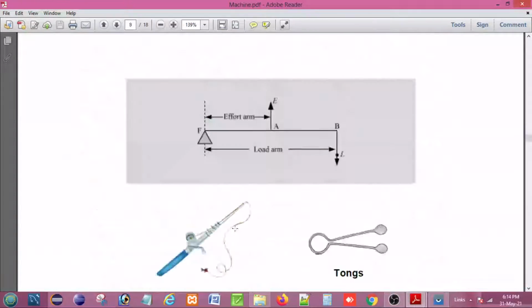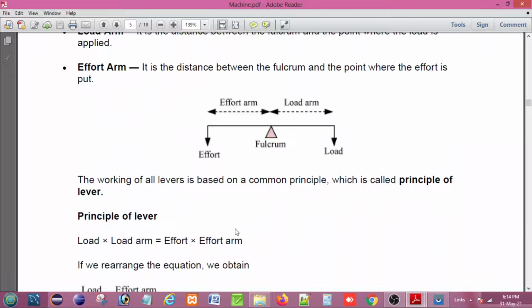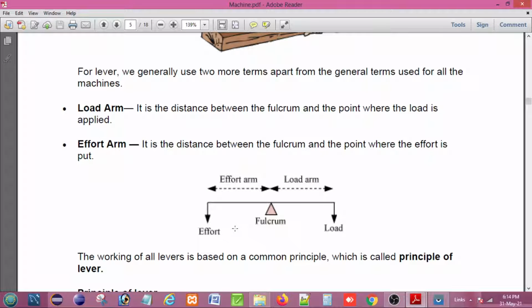So it is actually used in both, and in that case the load arm is much higher than the effort arm, and the mechanical advantage and velocity ratio are less than or equal to 1. So in a class 1 lever, the fulcrum is in between the effort and load. Also the value of mechanical advantage and velocity ratio changes. It may be greater than 1, equal to 1, or less than 1.